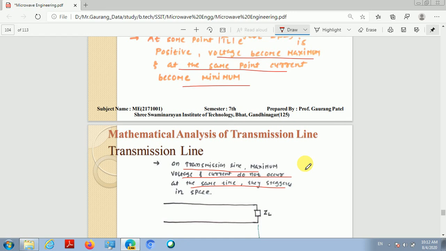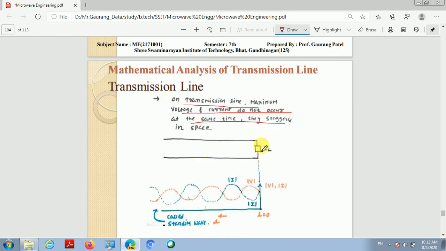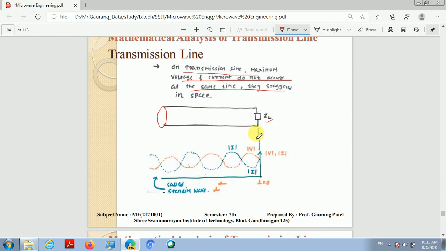So if I represent this concept graphically, this is our transmission line, this is our load end ZL, and here there will be a generator end. The load end is represented by L equal to 0.